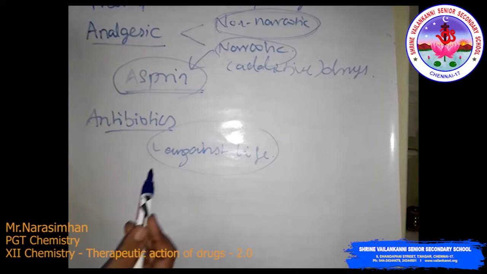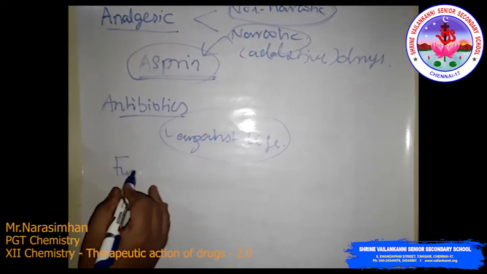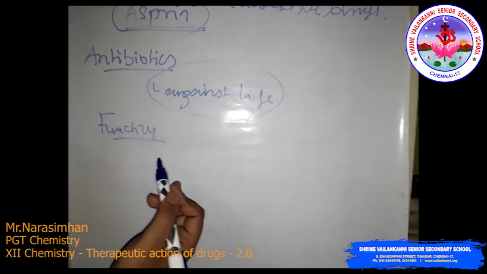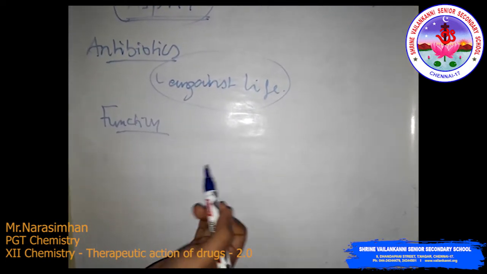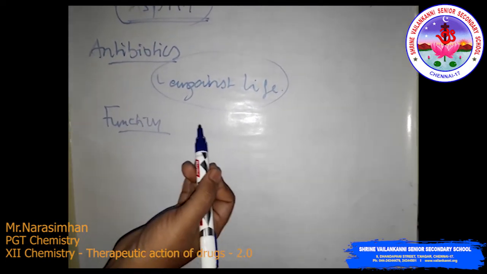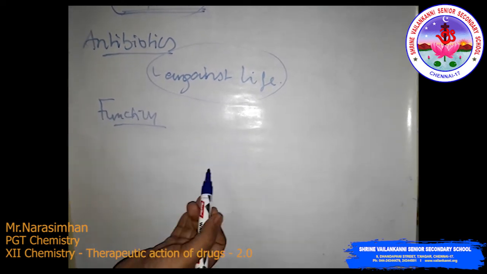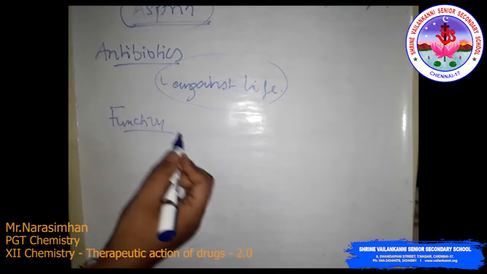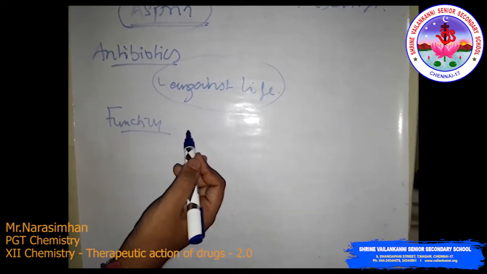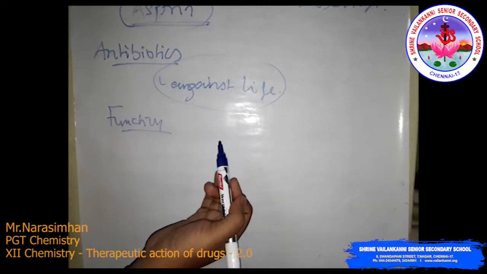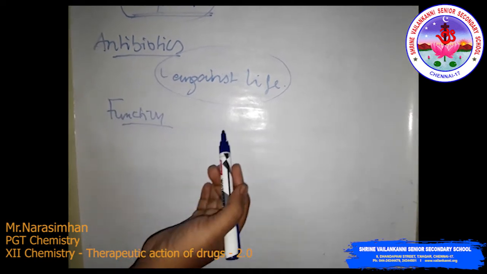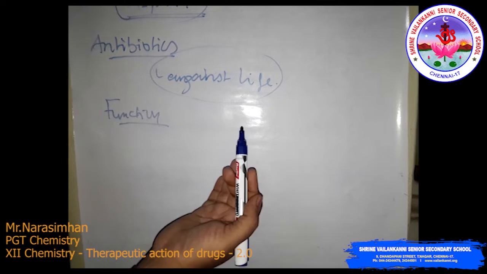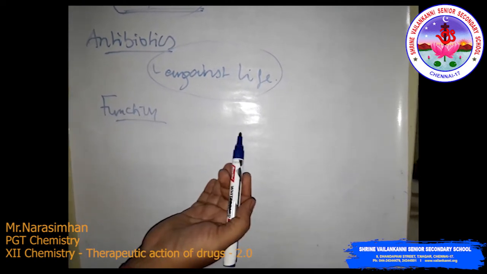Now the function of antibiotics, how they work. Antibiotics fight bacterial infection either by killing bacteria or by slowing down or suspending its growth, or stopping growth.